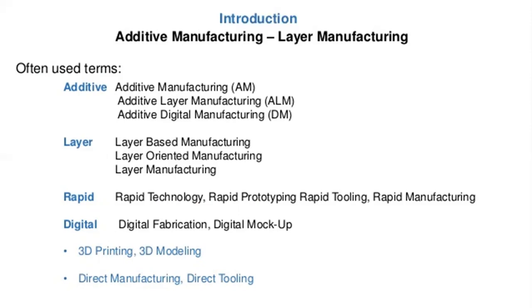And also layer based manufacturing, layer oriented manufacturing, layer manufacturing, rapid technology, rapid prototyping and rapid tooling, rapid manufacturing, digital fabrication, digital mock-up, 3D printing, 3D modeling, direct manufacturing, direct tooling. So these are the different terms we use for additive manufacturing.